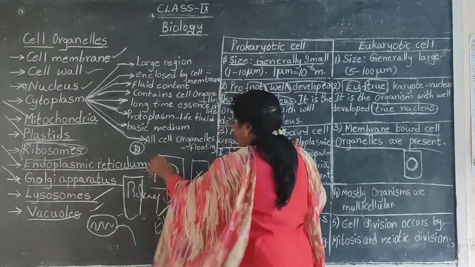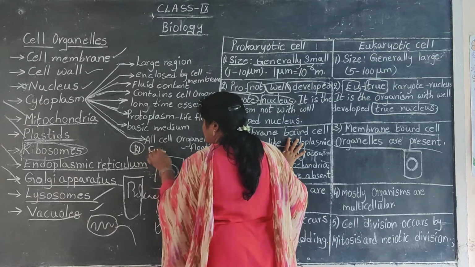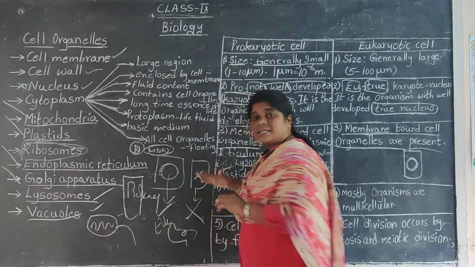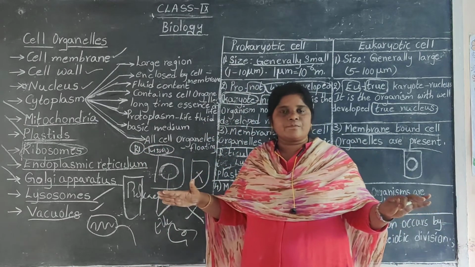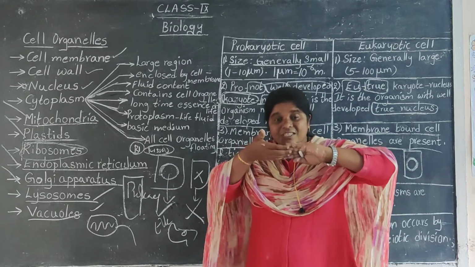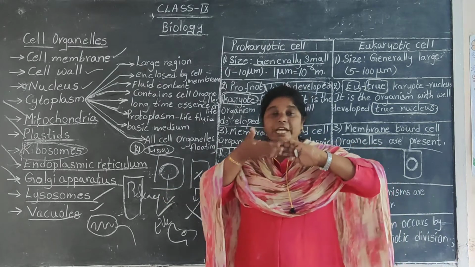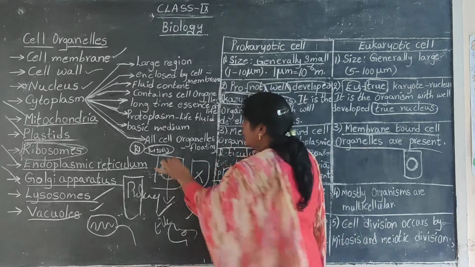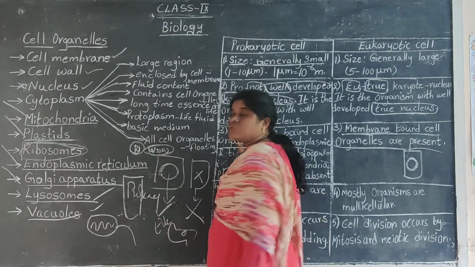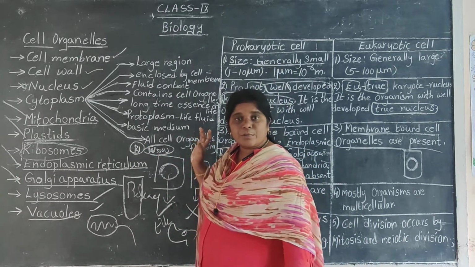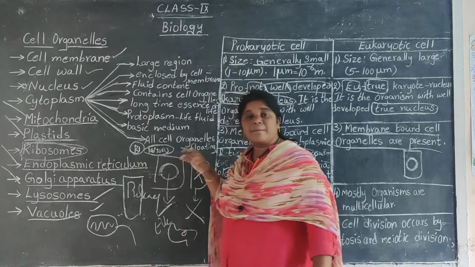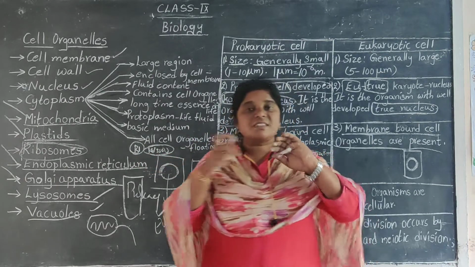Fission means breakdown. Don't get confused. Breaking is fission, and uniting with each other is fusion. If you write fusion here, you lose your mark. Binary fission: bi means two, fission means division.